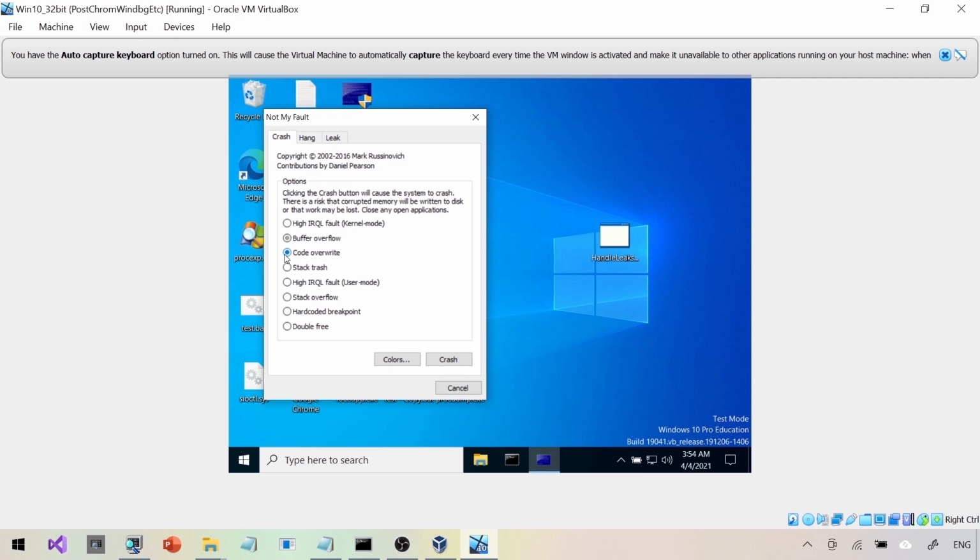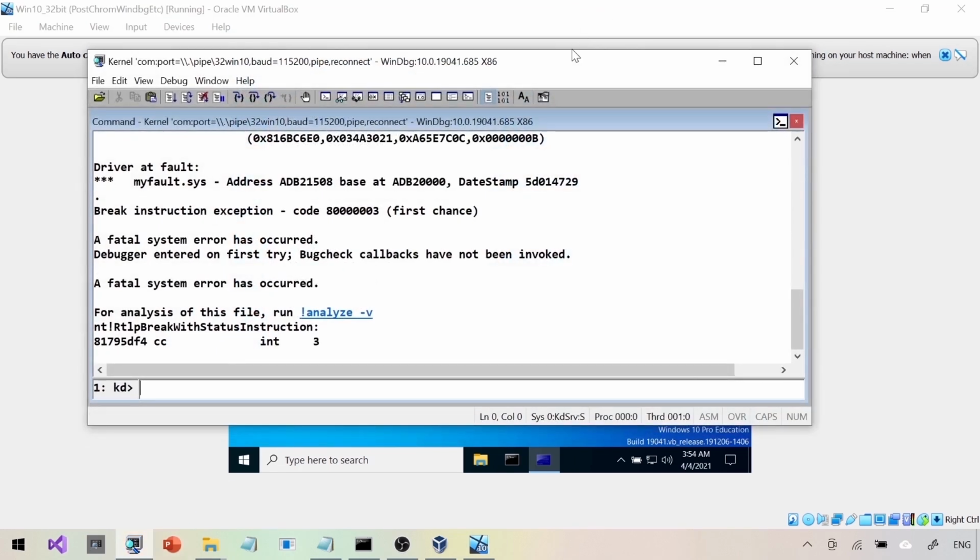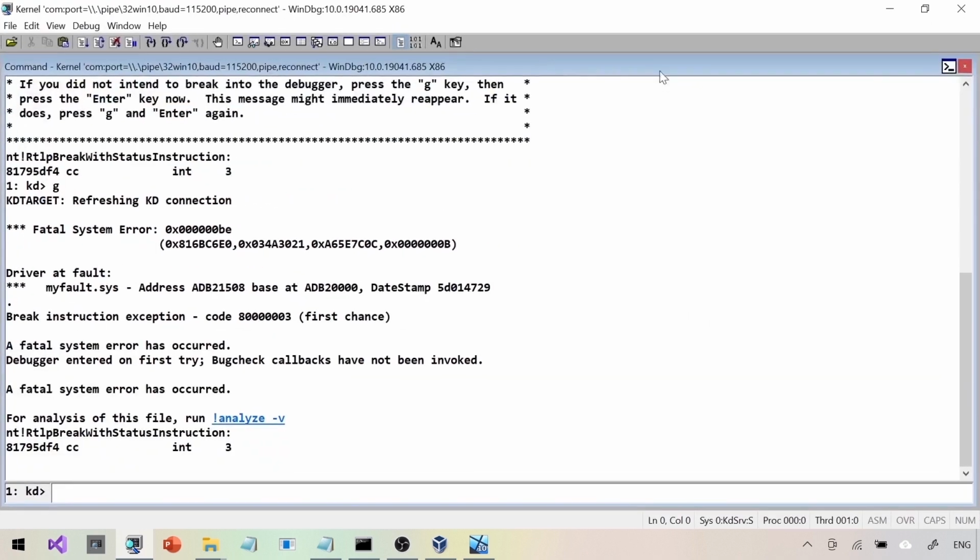It is not crashing. Let's move on to the next issue, which is code overwrite. We will see what to be done with buffer overflow probably later. Now I have selected code overwrite. Now I'm going to press the crash again. Luckily this time we are getting the crash correctly. It has crashed to the debugger.